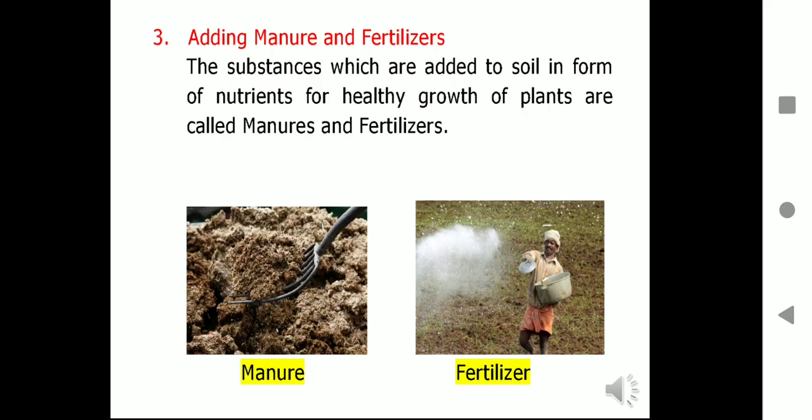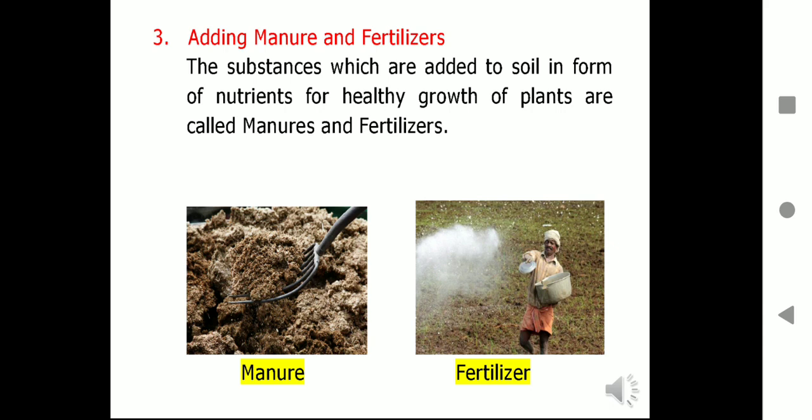The third practice is adding manures and fertilizers. These are substances which are added to the soil in the form of nutrients for healthy growth of plants. The soil supplies minerals and nutrients to the crops. These nutrients are essential for the growth of the plants, but in certain areas, farmers grow crops one after another and never leave the soil uncultivated or fallow.